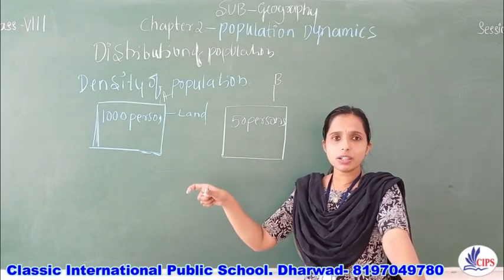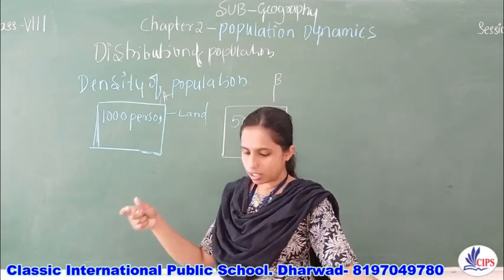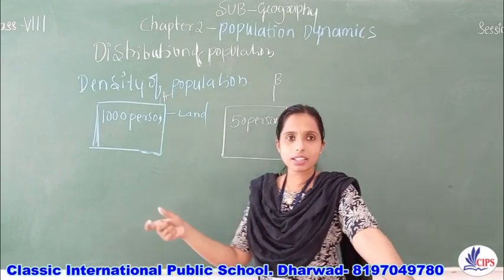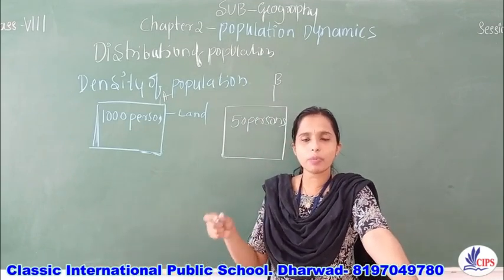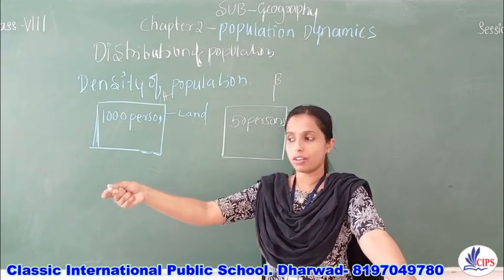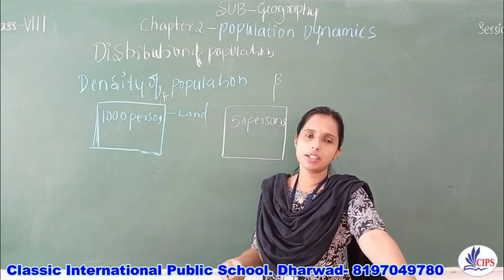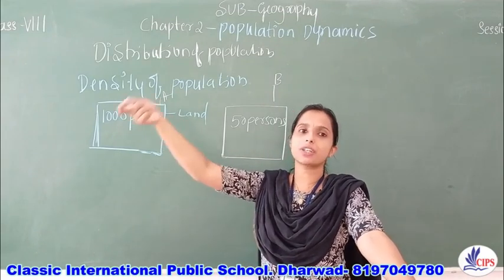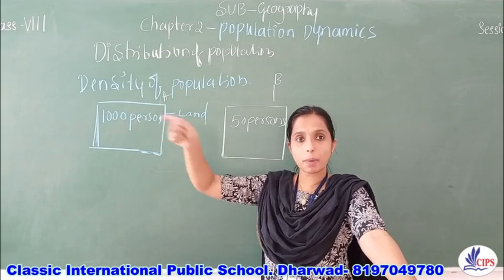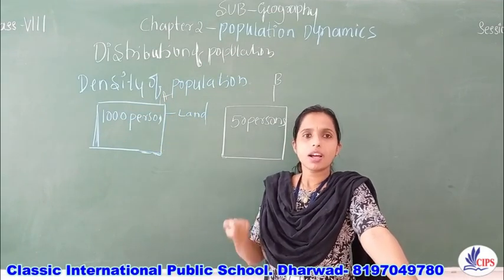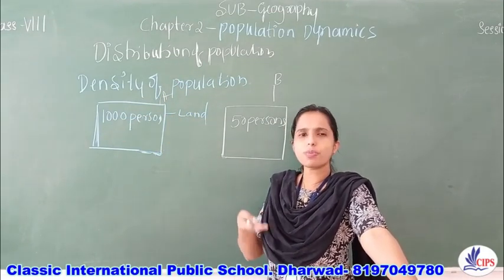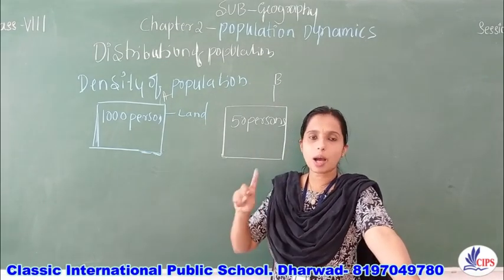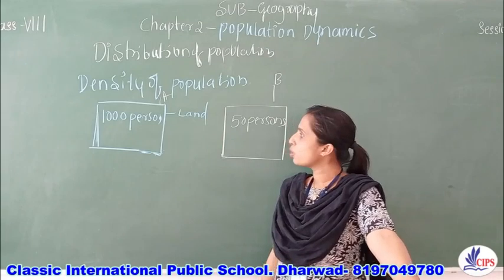As Bangalore is an industrial hub, a technological hub, it can provide employment to thousands of people when we compare it to Dharwad. Because of that, people get attracted to Bengaluru compared to Dharwad, and the density of population of Dharwad is comparatively less than Bengaluru.